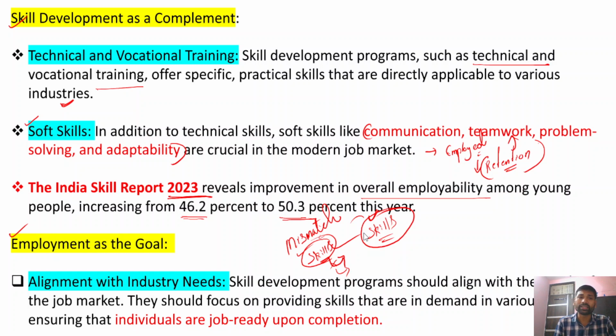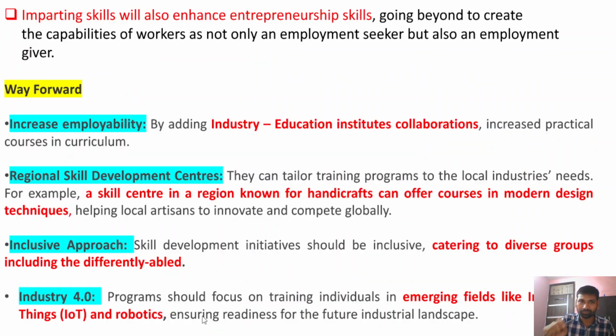So therefore, there is a need to align the skills of students with the industry needs, industry requirements. This makes individuals job ready once they have completed their education. They are employable and they are job ready.